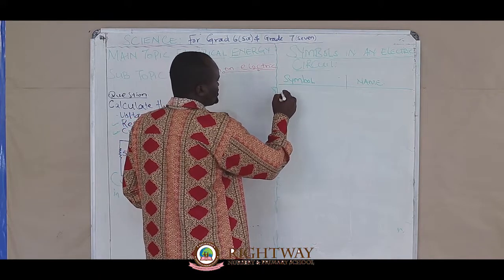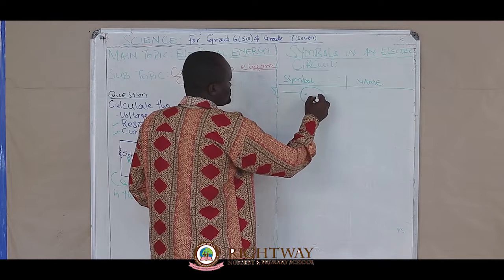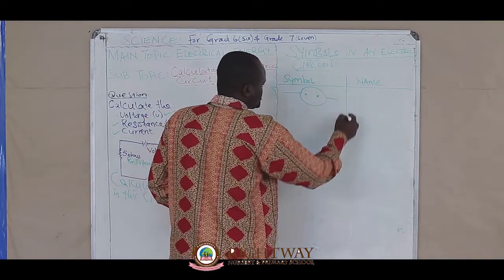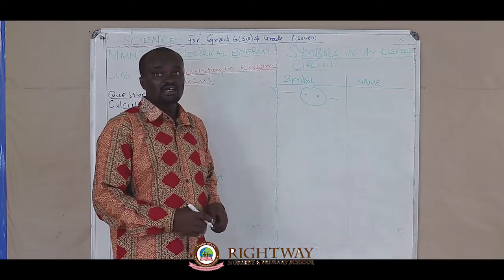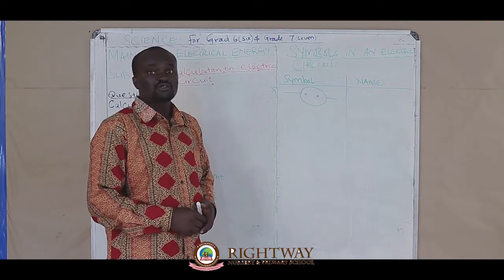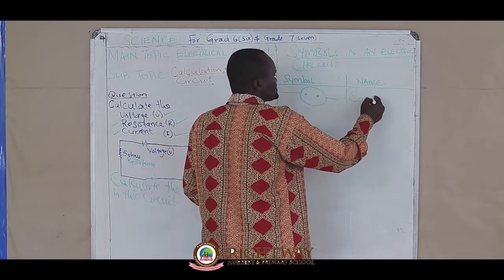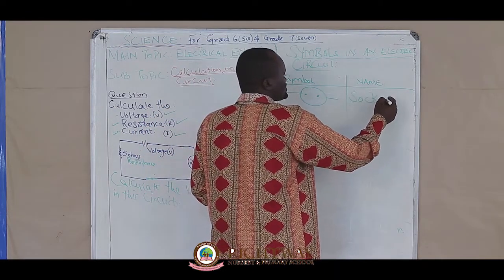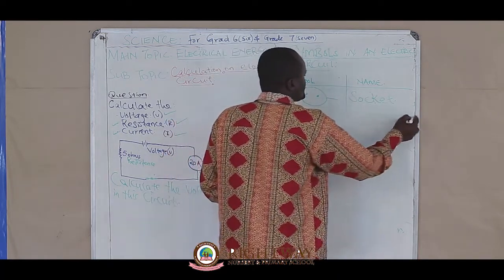I want to draw this one here. Looks like a cartoon. What is this? This one here is a symbol of a socket.